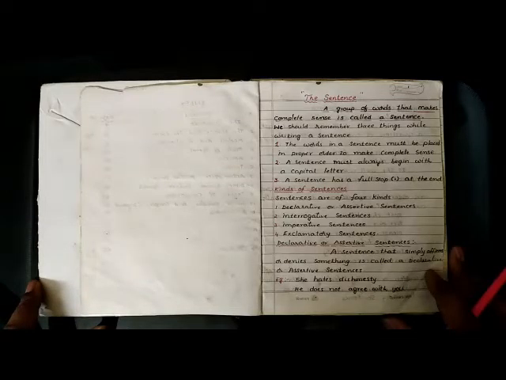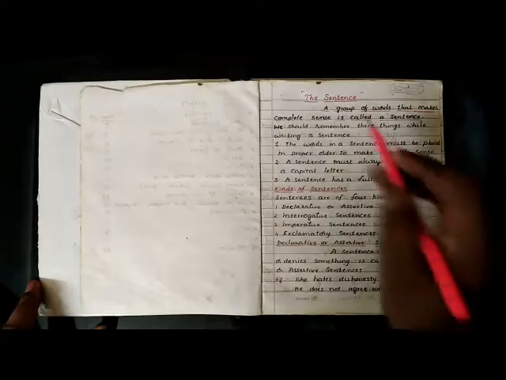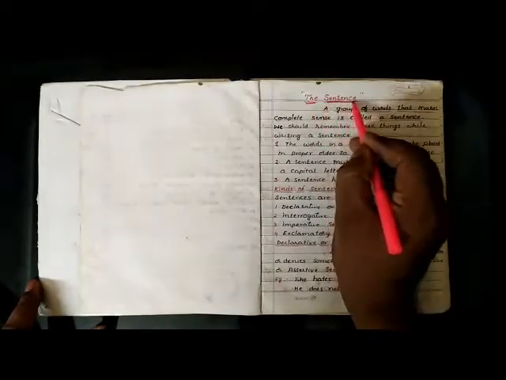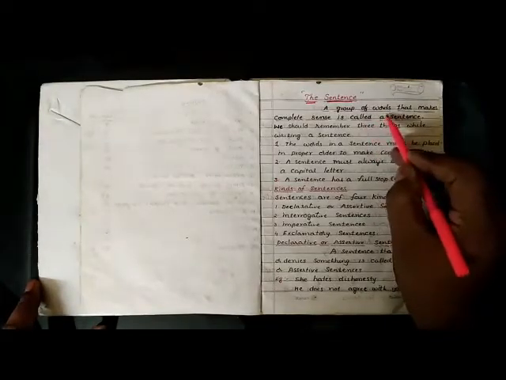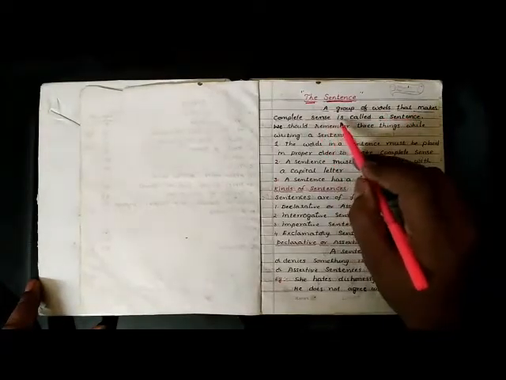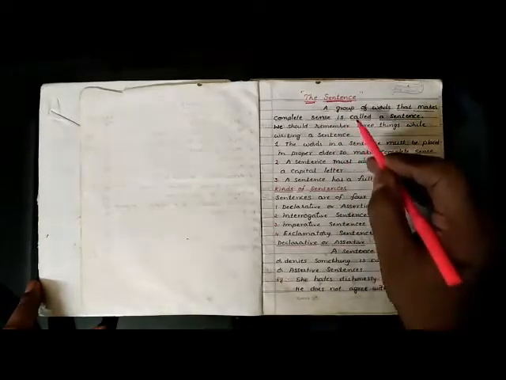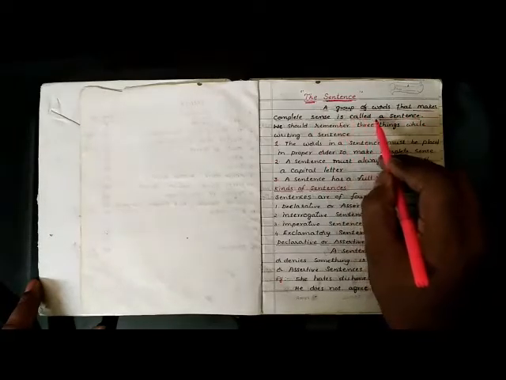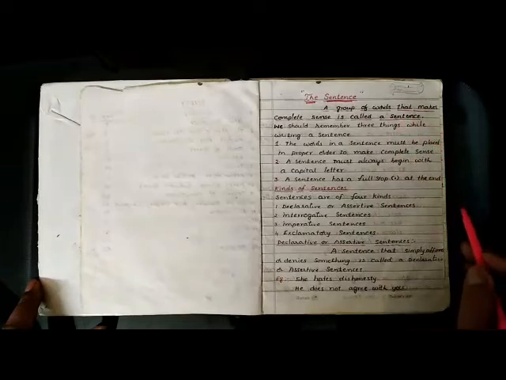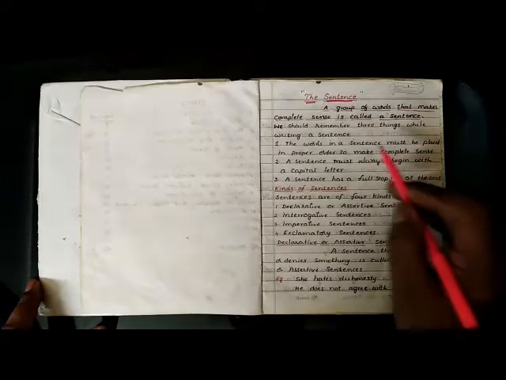Today, let us learn the grammar topic regarding the sentence. So, the sentence. A group of words that makes complete sense is called a sentence. So here, a group of words that makes complete sense is called a sentence.